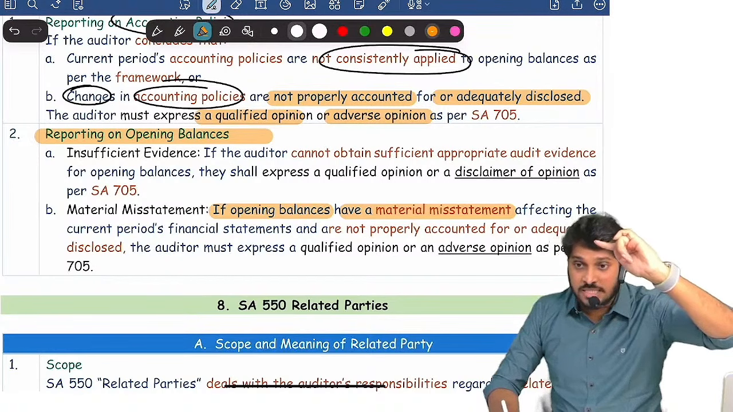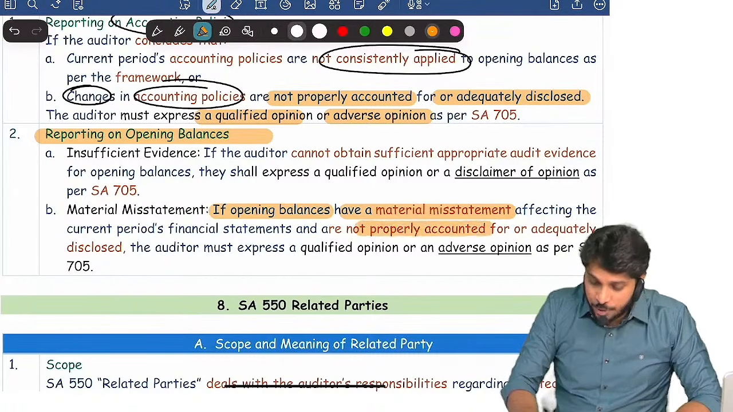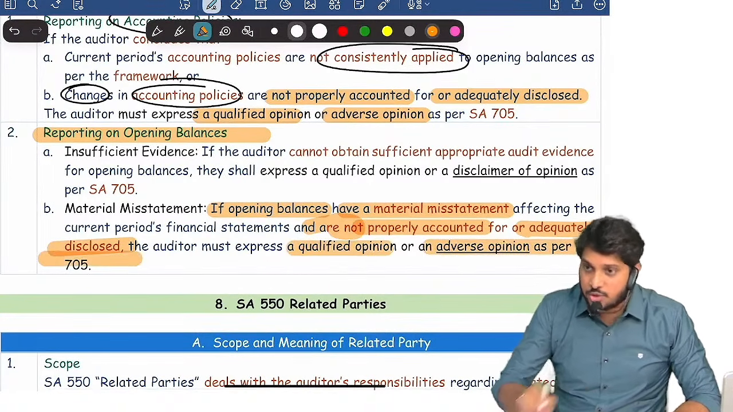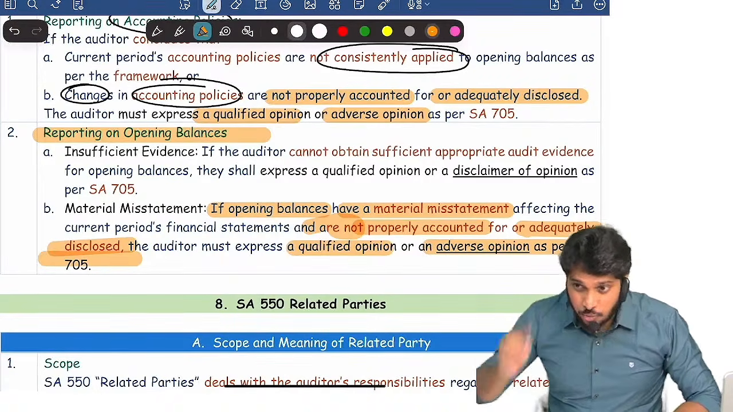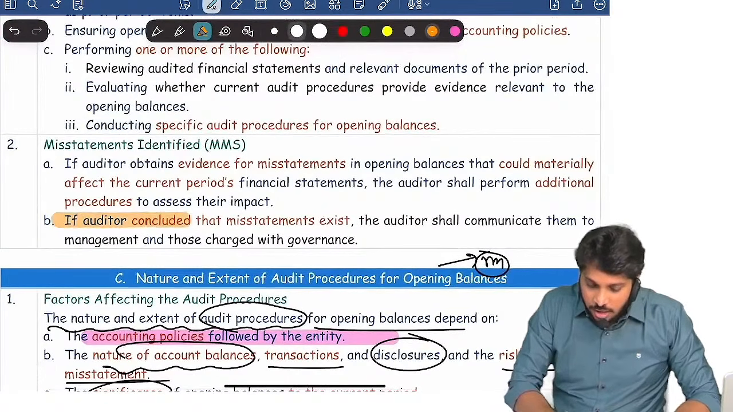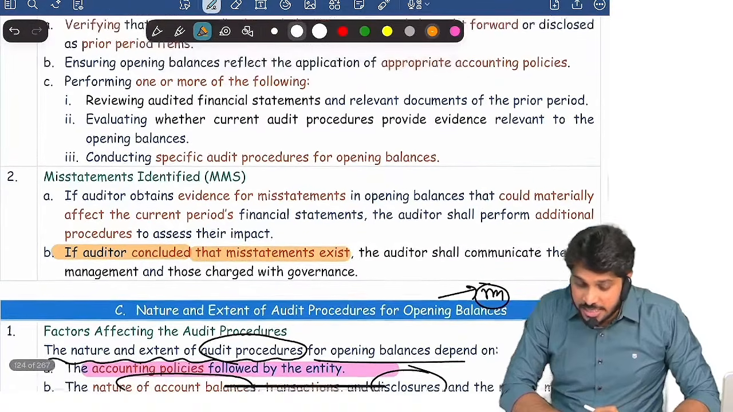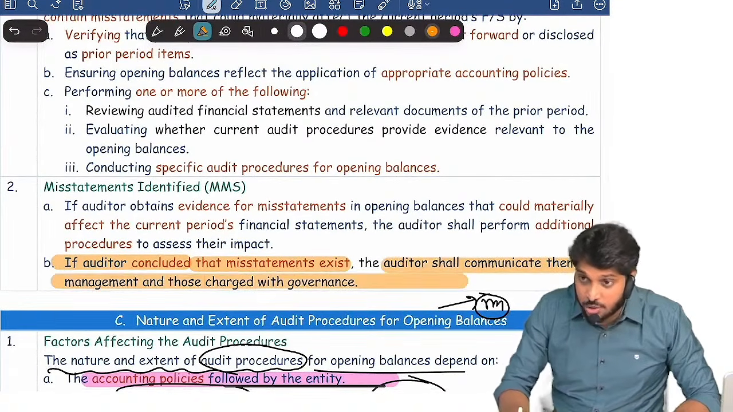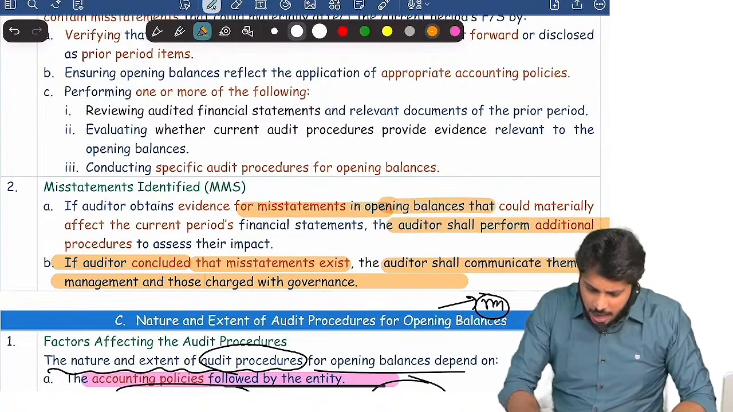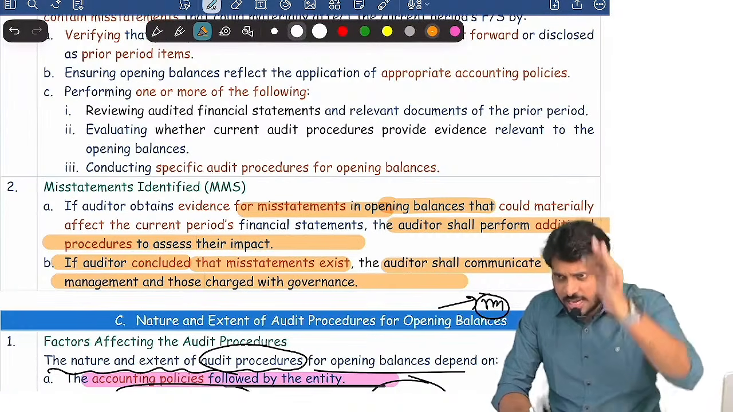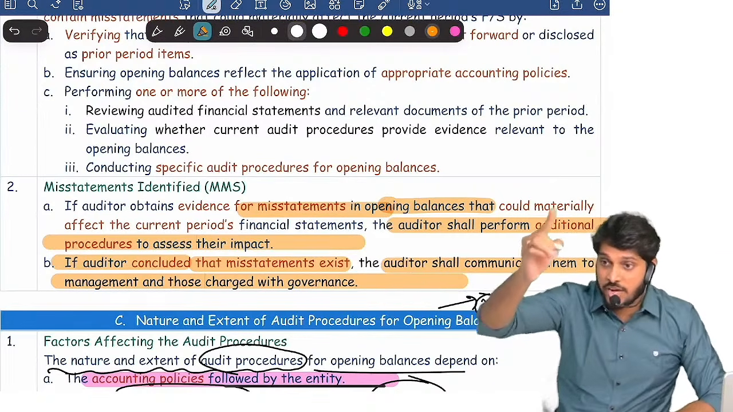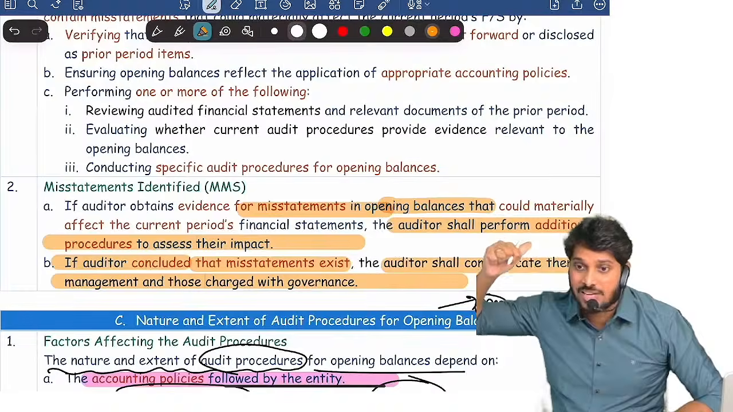If I find the opening balance contains a material misstatement, I will ask management to properly account for it and disclose it. If they do not account for it and disclose it, I will give a qualified opinion or adverse opinion. But before I give an opinion, first I should communicate. If the auditor concludes that a material misstatement exists in the opening balances, the auditor shall communicate it to management and those charged with governance. First, whenever you find a misstatement in the opening balances, understand the impact on the current year audit. If it has a high impact, inform top management and tell them to correct and rectify. If they do not, give a modified opinion, qualified or adverse.